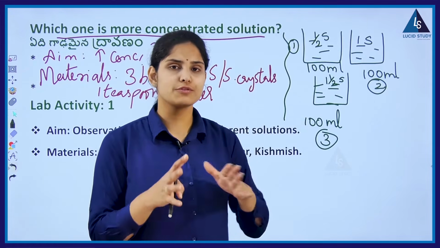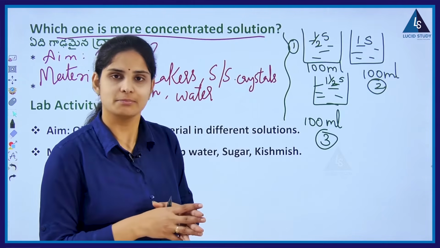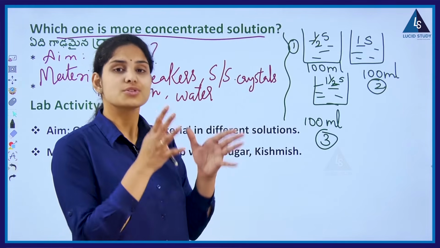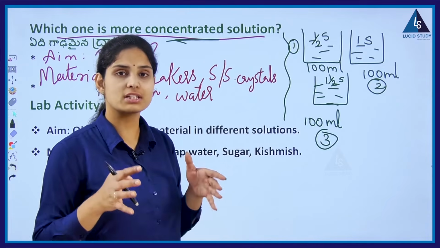Now what is the difference between all the three beakers? Nothing but the amount of sugar we have added. Avuna, ade kada first difference. So here the term concentration arises. Concentrated.